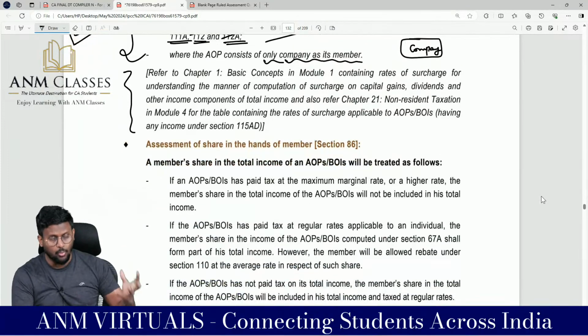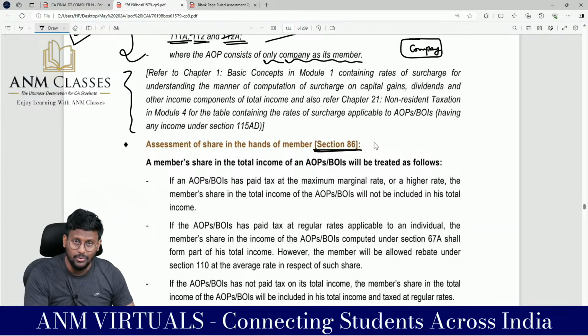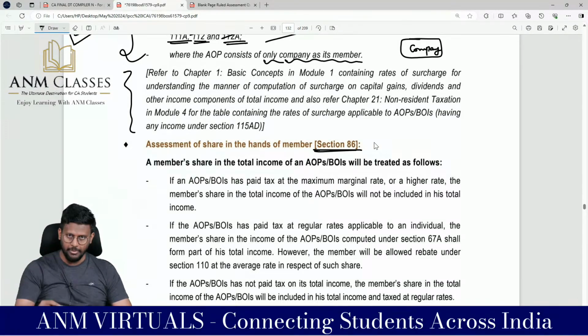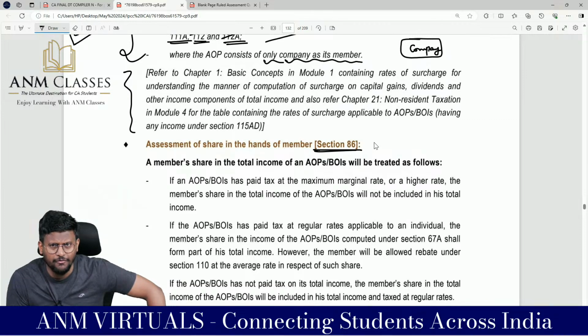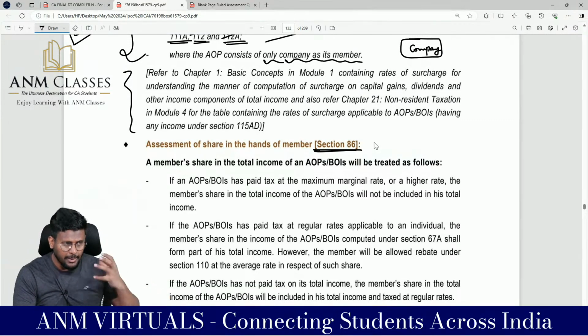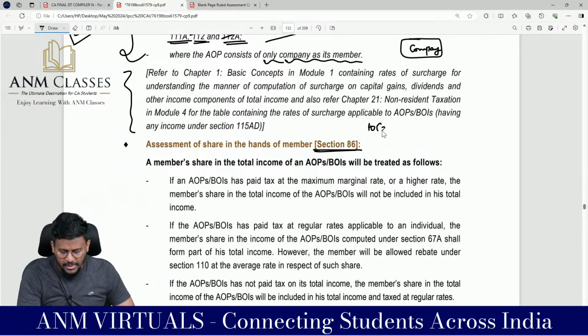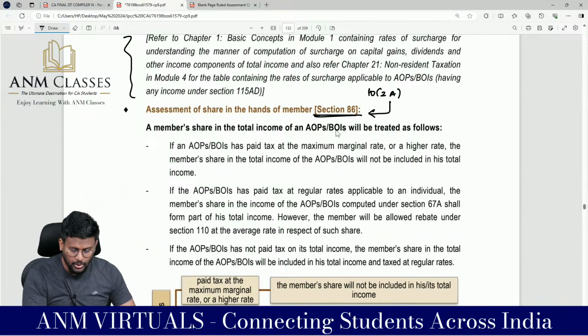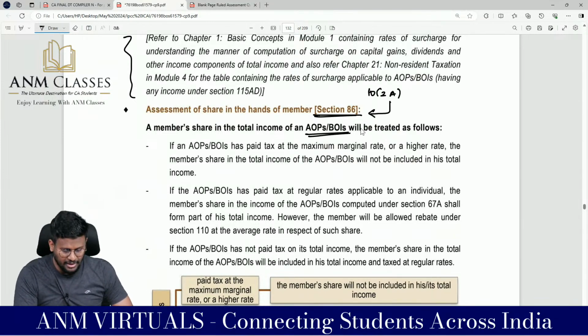Fantastic. Now, how to tax the AOP or BOI we have discussed; now how to tax the members. The share of profit from the partnership firm is exempt in the hands of the partners under section 10(2A). The parallel section for 10(2A) is section 86. A member's share in the total income of AOP or BOI will be treated as follows.